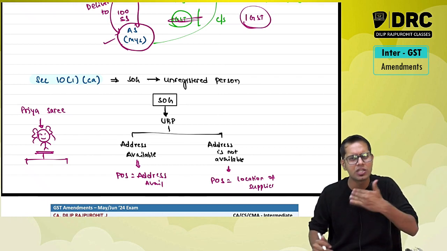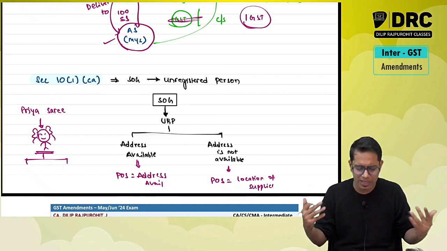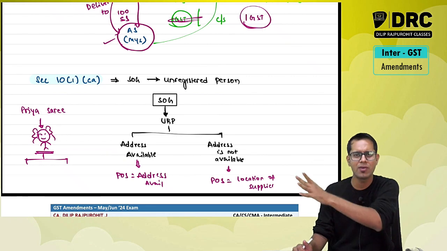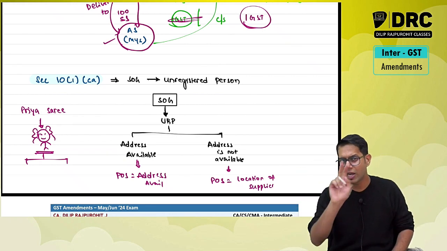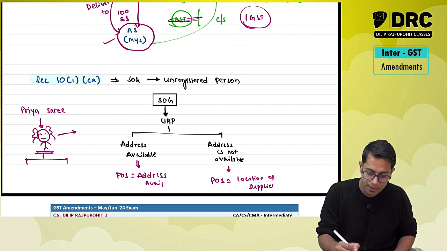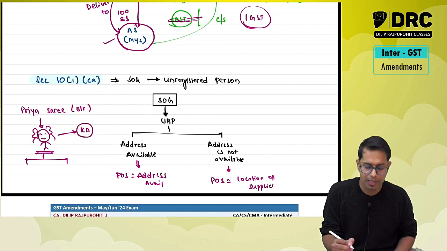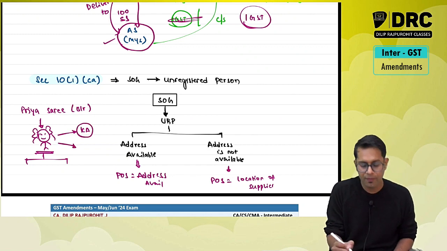I ask you which saree you want: chiffon saree, silk saree, synthetic saree, whatever type of saree. You say, sir, I want a net saree. I say, okay, please take this net saree. I supplied the sarees to you. Now there are two possibilities. Priya Sarees is in Bangalore. You may be from Karnataka, or you may be from a different part of India.